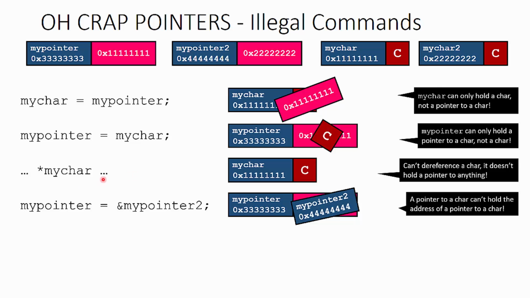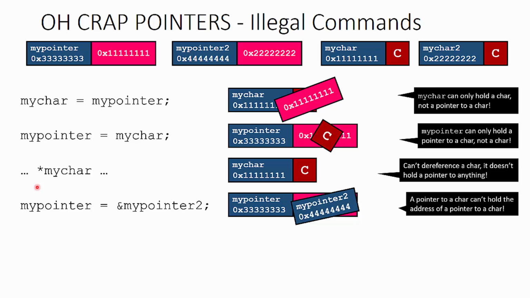In this particular one here, we have a pointer, which is a character pointer, and here we are doing something a little confusing. We are saying take the address of myPointer2 and take that address and store it into myPointer. Now that's intriguing because myPointer can hold addresses, right? And get the address of myPointer2, well, it sounds like we're taking an address and assigning it to another address.